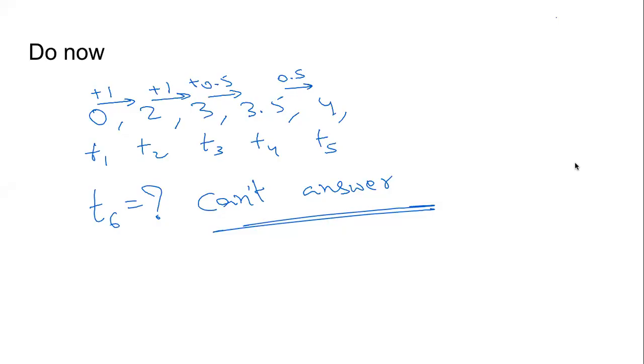The only pattern that we see in these sequences is that the numbers are arranged in ascending order. Other than that, we don't have anything else to determine what the next term will be, what T6 will be. We cannot find out. Think and confirm if you agree with me or not.